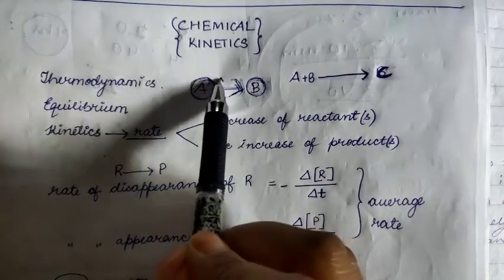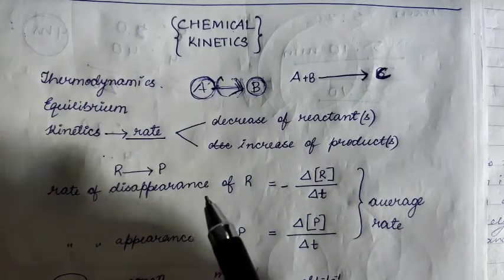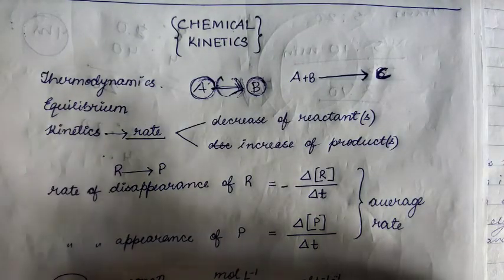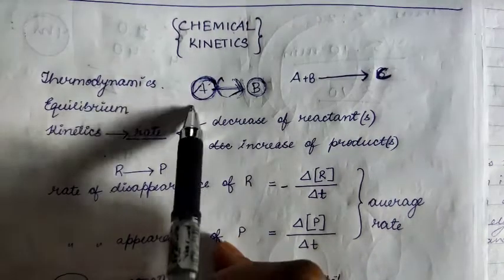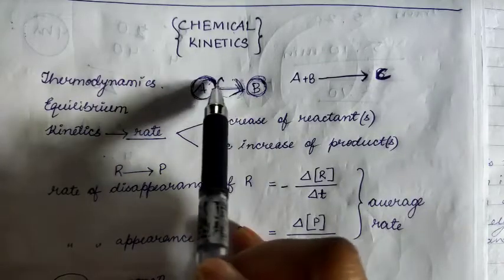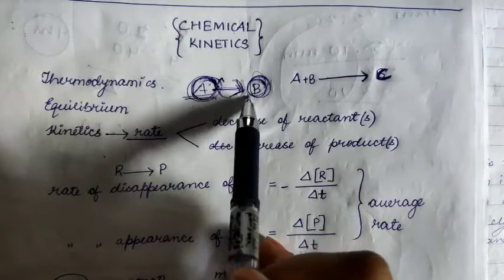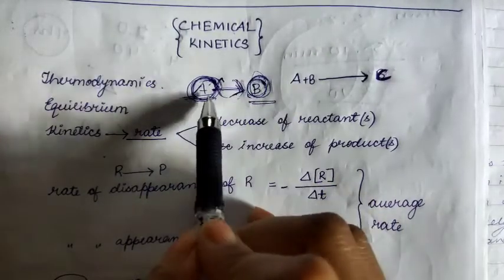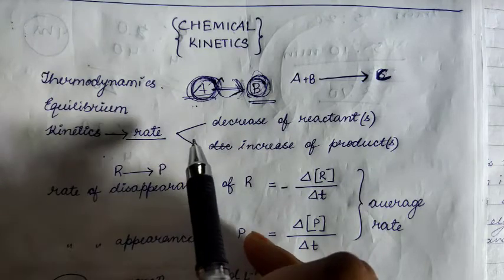Similarly, when we talk about a chemical reaction, we have to study the initial point and the final point. Our initial point is what? The reactants. And our final target, what is the goal? The products. So it is very much related to our daily life, when we talk about time and distance.